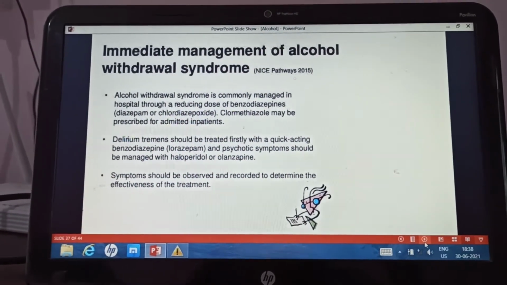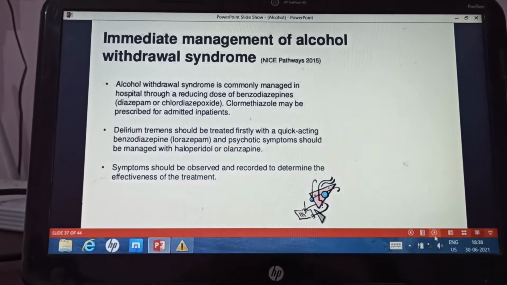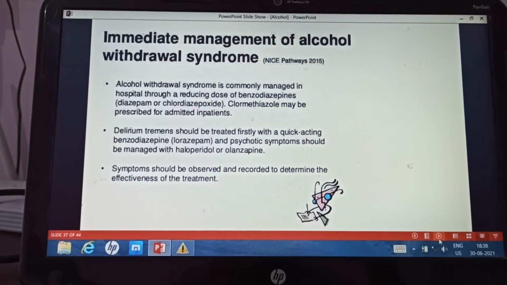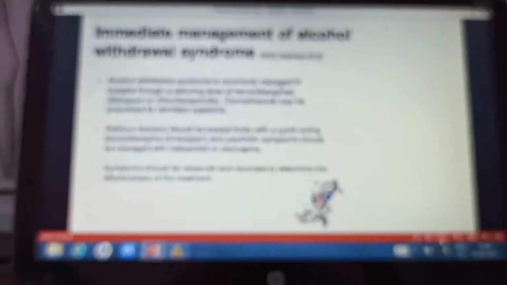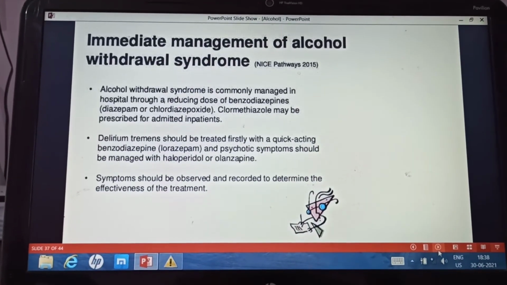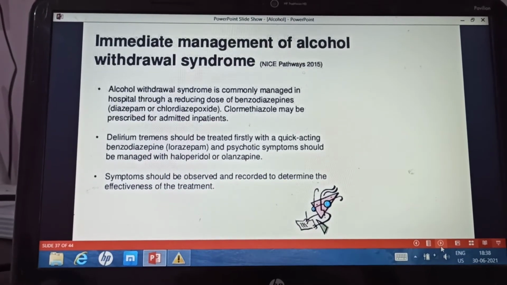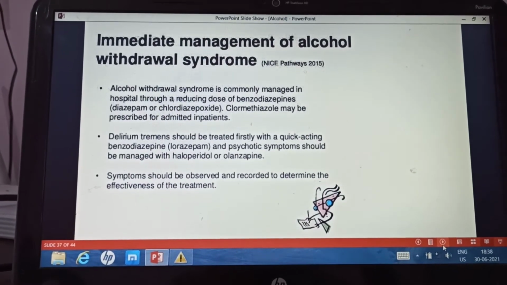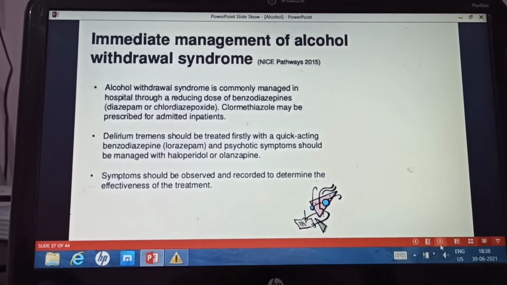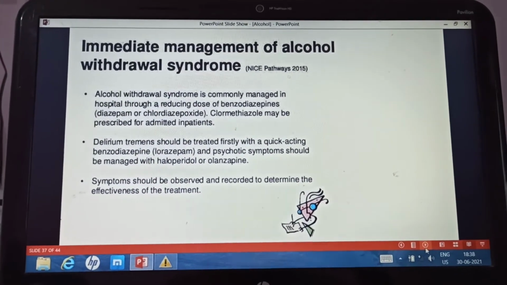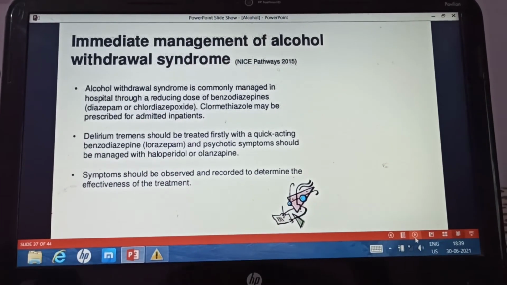So how will you manage the alcohol withdrawal syndrome? Immediate management is by giving benzodiazepines like diazepam or chlordiazepoxide. Delirium tremens should be treated by a quick acting benzodiazepine because it is a severe condition. Lorazepam can be given, and psychotic symptoms should be treated by haloperidol or olanzapine. All the symptoms should be observed and recorded to determine the effectiveness of the treatment.